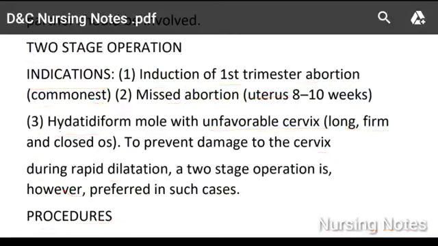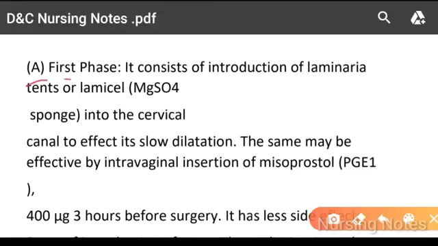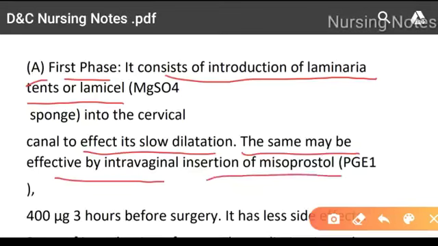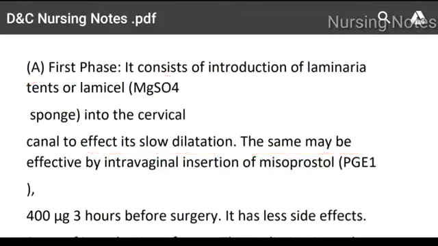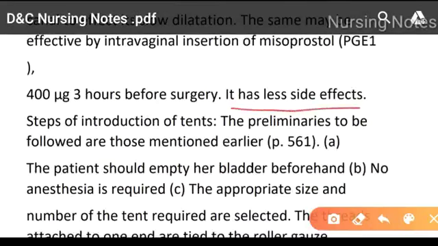Procedure: the first phase consists of the introduction of laminaria tents or MgSO4 sponge into the cervical canal to effect the slow dilation. The same may be achieved by an intravaginal injection of misoprostol or PGE1, as it has fewer side effects.